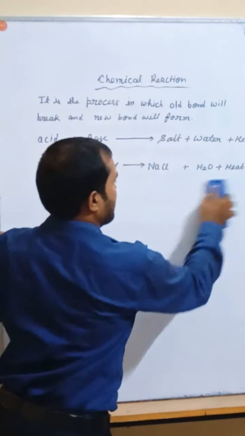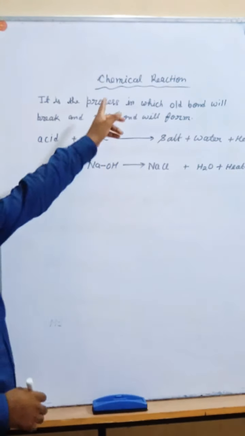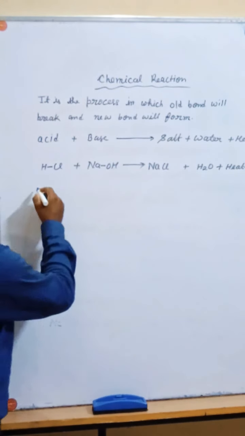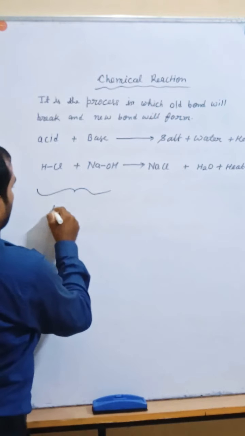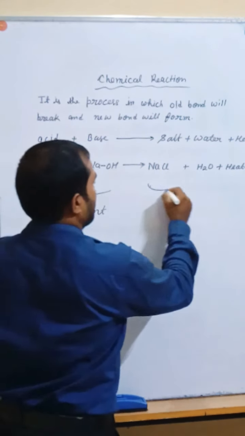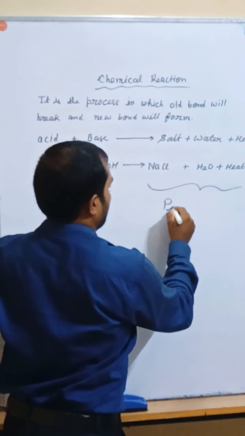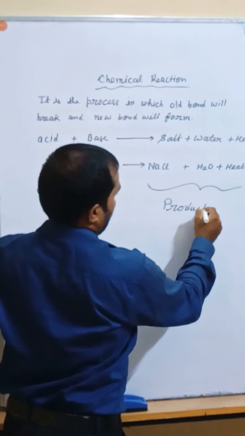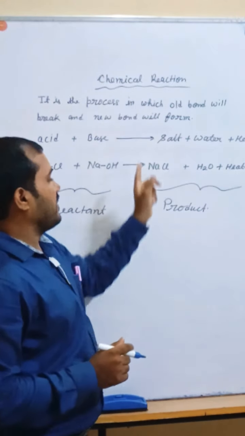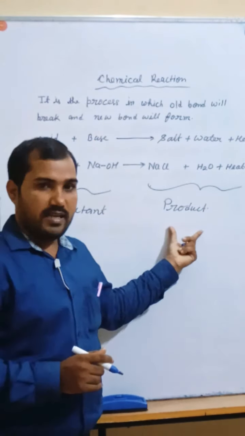All the chemical reactions contain two parts. One is said to be the reactant and the second is the product. Okay, so a chemical reaction is the process which contains two parts, reactant and product.